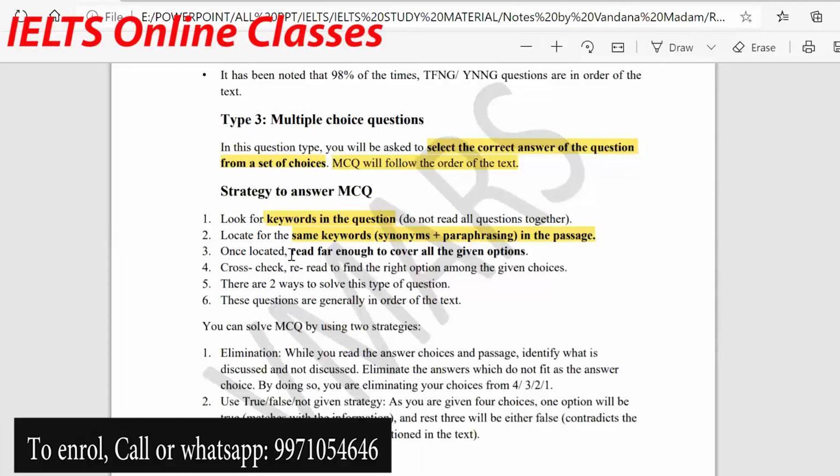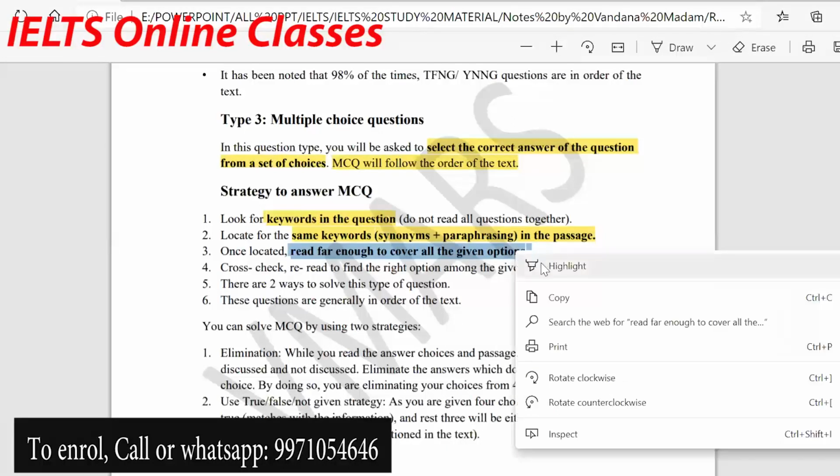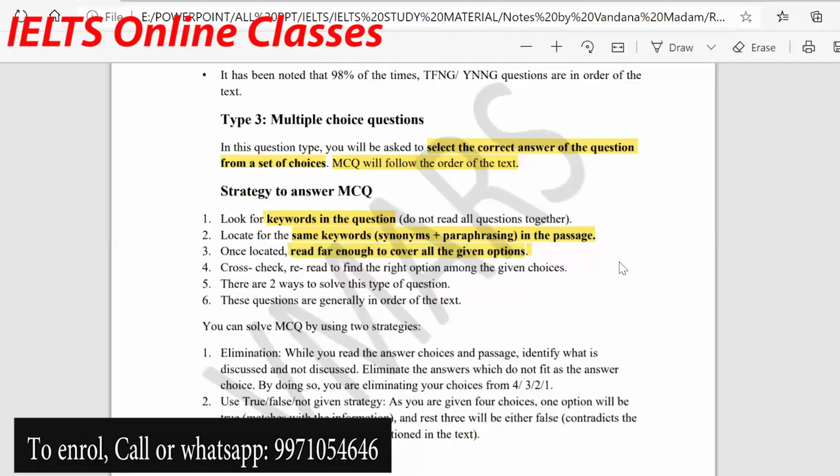Once located, let's say in paragraph 3 you have found that particular word or a synonym of that word, read far enough to cover all the given options. You don't have to read just 2-3 lines. You actually have to read maybe a paragraph, or a few lines up and a few lines down from that keyword, a considerable amount, to ensure that you are covering the 4 options. Because when you go to the options, you will think, okay, this is related, this is related, at least related things are coming.